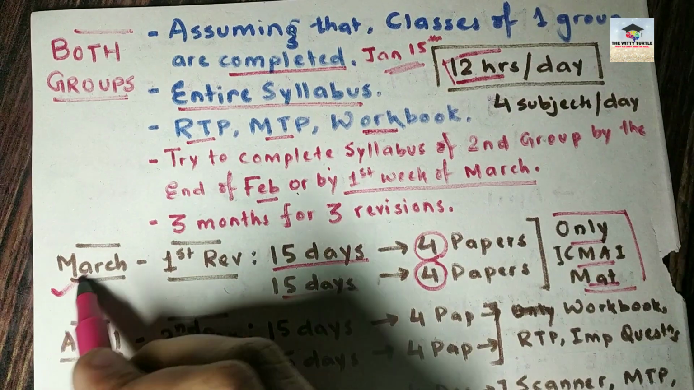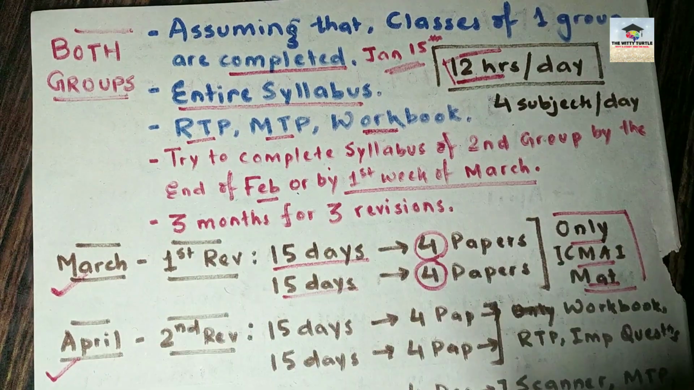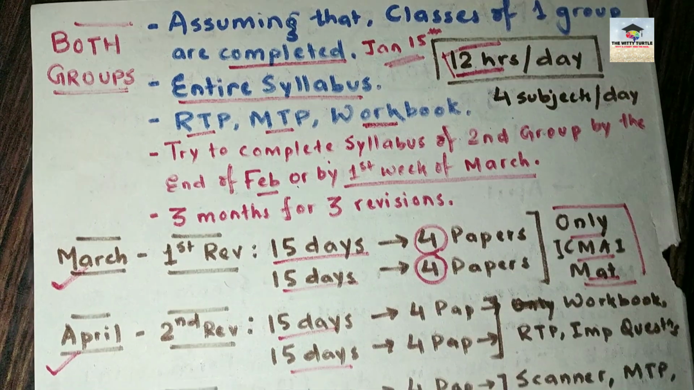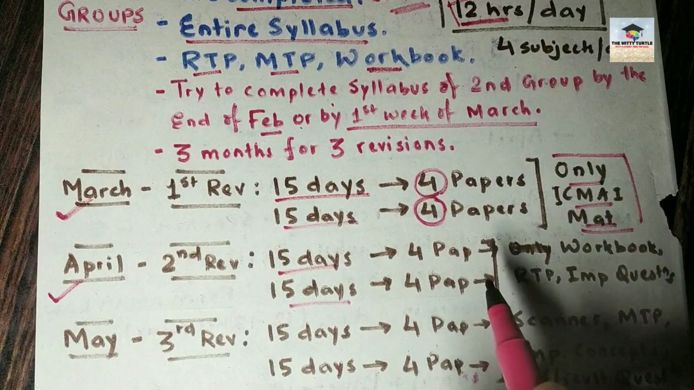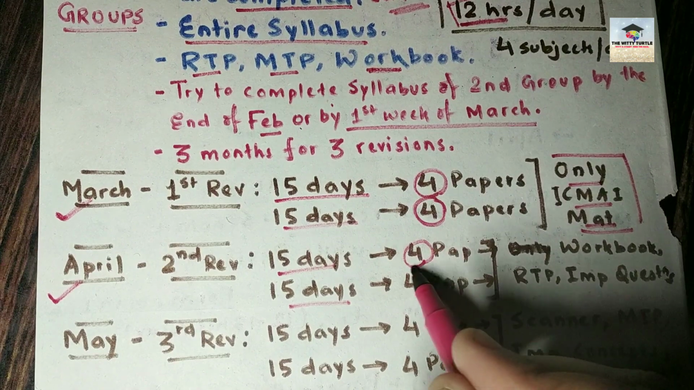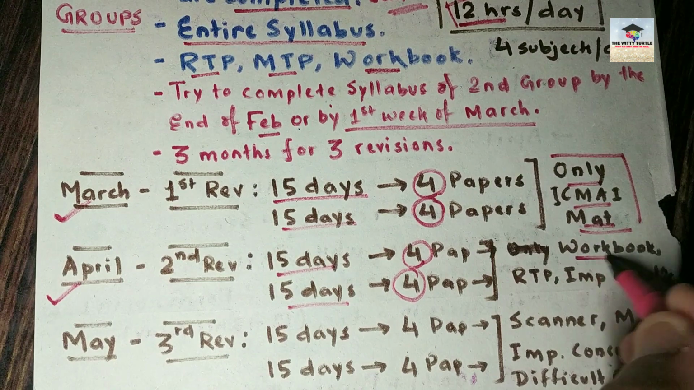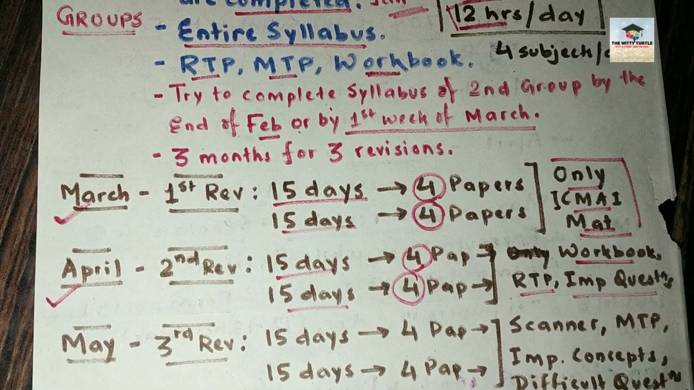Month of March is completed. Now coming to the month of April. April में आपको क्या करना है? Again 15 days and 15 days I have divided them. In the first 15 days, go for 4 papers. In the second 15 days, go for the next 4 papers. And in this month, you have to do workbook, RTP and important questions.